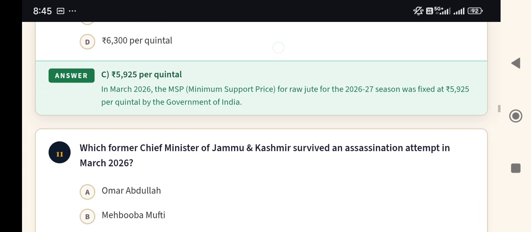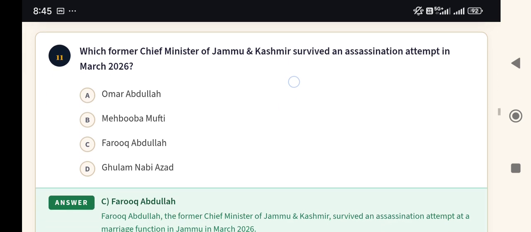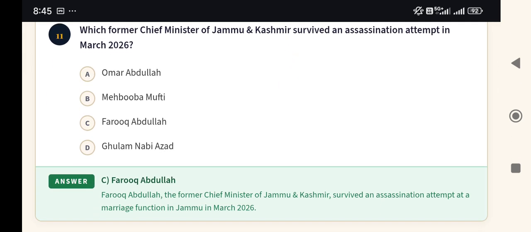Now next, question number 11. Which former Chief Minister of Jammu and Kashmir survived an assassination attempt in March 2026? Options are Omar Abdullah, Mehbooba Mufti, Farooq Abdullah, Ghulam Nabi Azad. And here the answer is Farooq Abdullah.